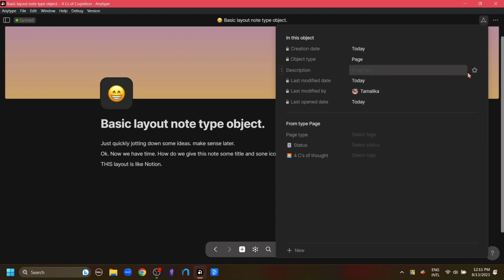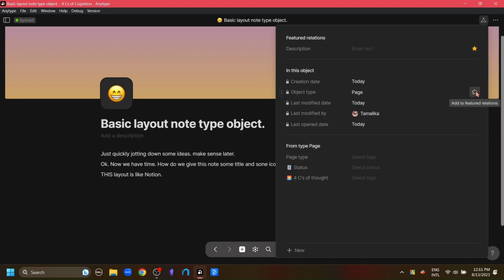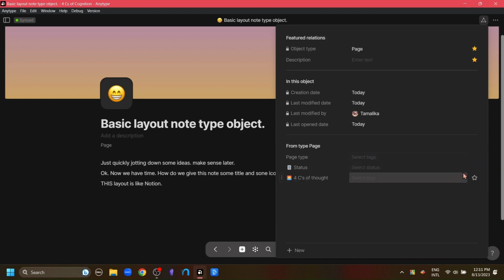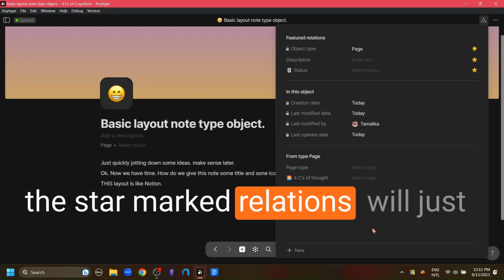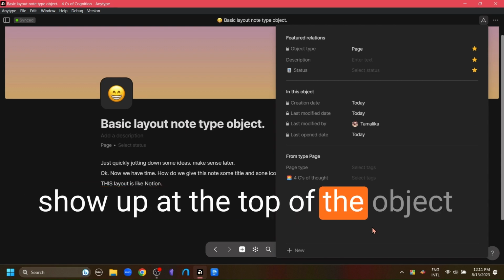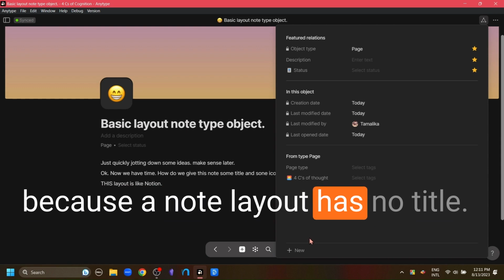As you can see, if I click on the stars, those relations will show up below the title of the object. If this is a note layout object, then the star mark relation will just show up at the top of the object because note layout has no title.